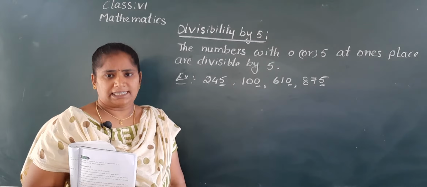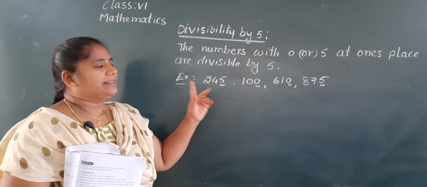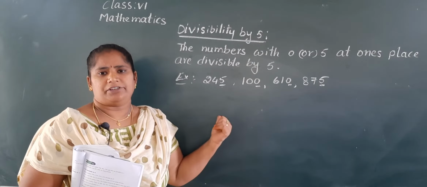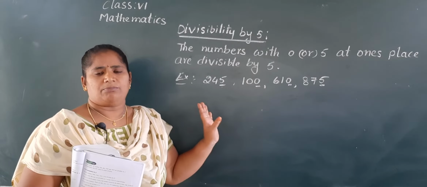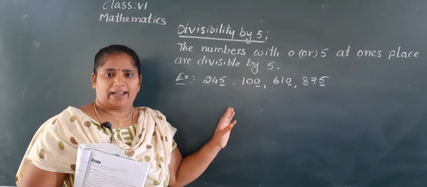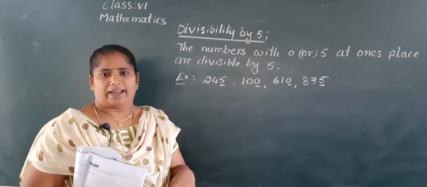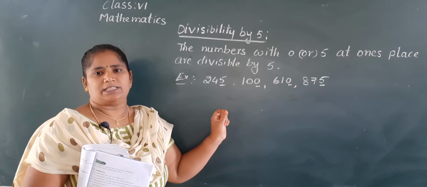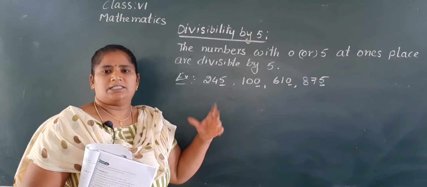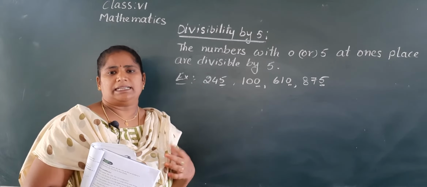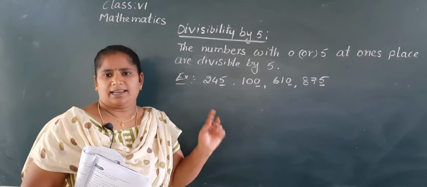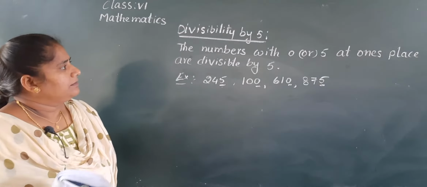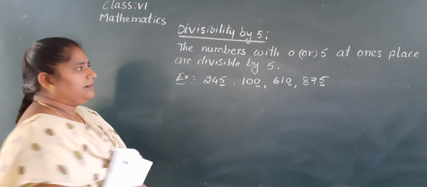Okay? What is the divisibility rule by 5? The numbers with 0 or 5 at one's place are divisible by 5. So, any number, if the one's place is 0 or 5, then that number is divisible by 5. So, you have to see that number and see the digit at one's place. If that one's place is 0 or 5, then the given number is divisible by 5. Is it clear to you, children? Yes, note down in your classwork. Write neatly in your classwork, children.